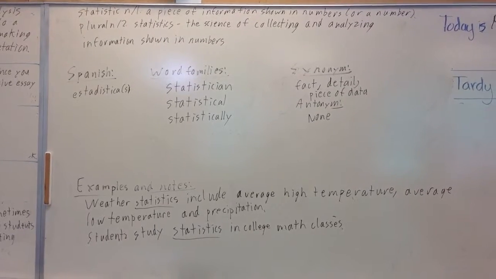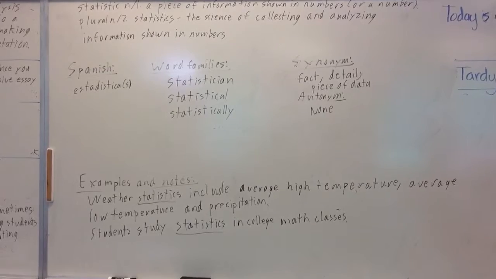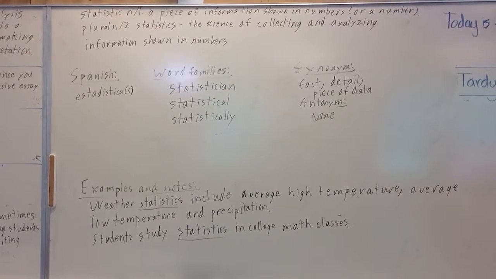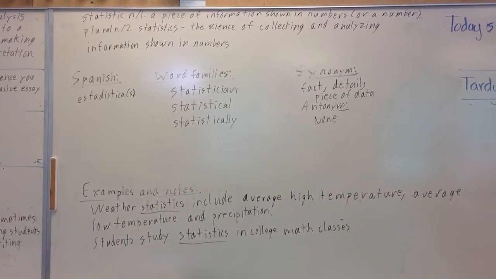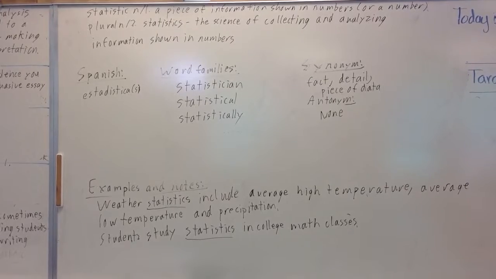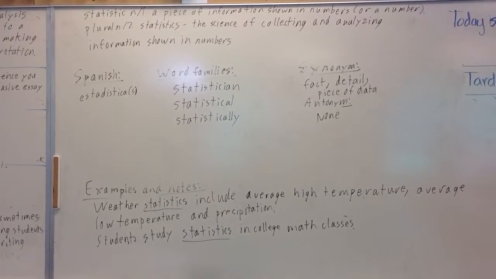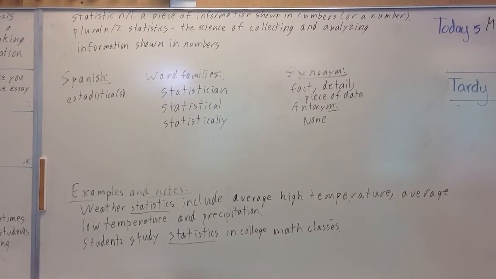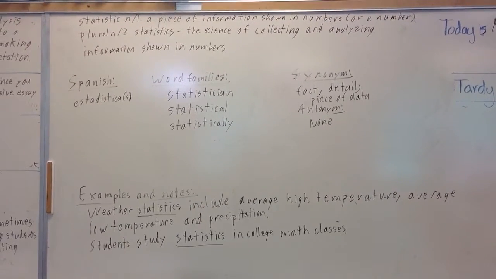But it's information shown in numbers. So what does that mean? It means you don't just have a number. The number 10 by itself doesn't mean anything. But if you count something that exists in the world, you could say there are an average of 10 chairs per table in this room, then that's a statistic because it measures something that's real. That's what a statistic is. It's a number that measures something.